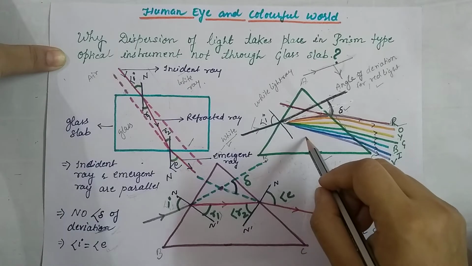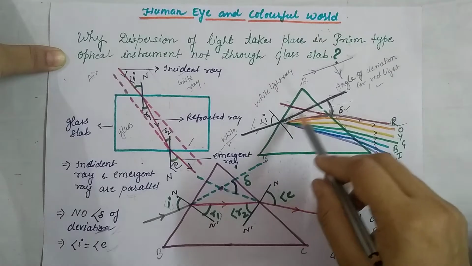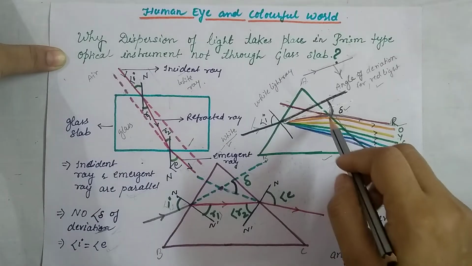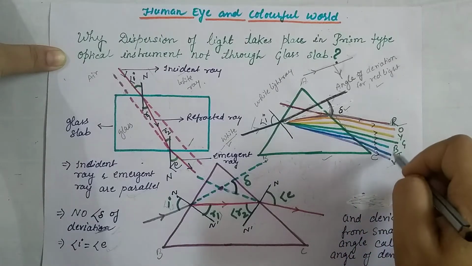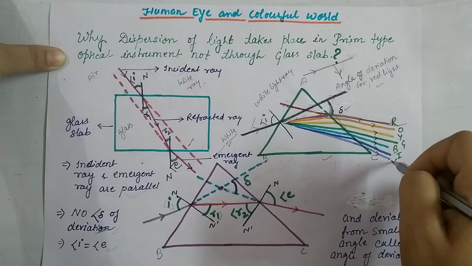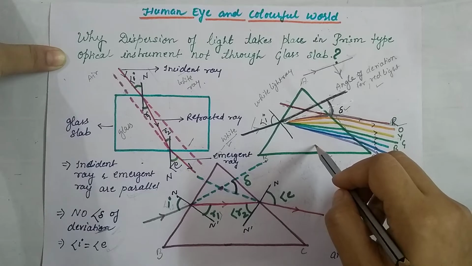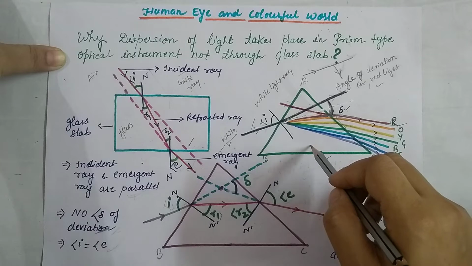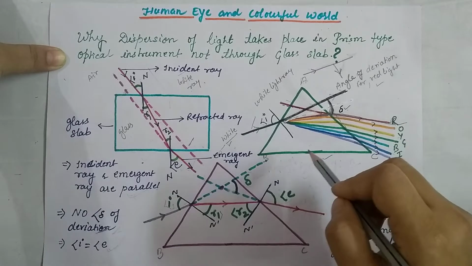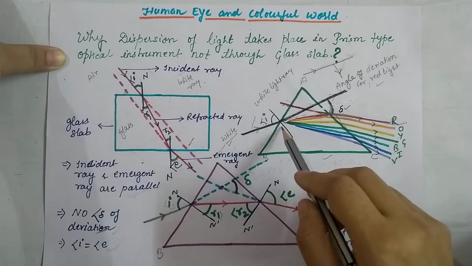So what is dispersion of light? When light passes through the prism, it splits up into 7 different colors, that is VIBGYOR. A prism-like structure is an optical instrument used for splitting light.